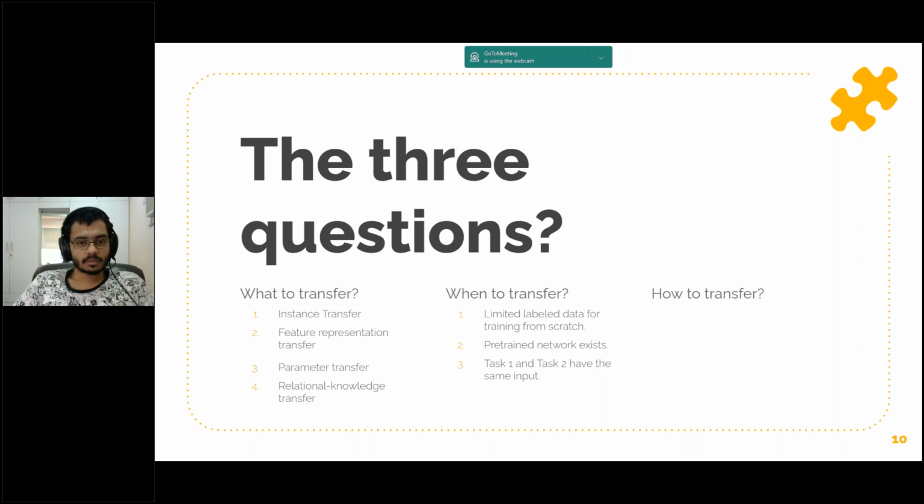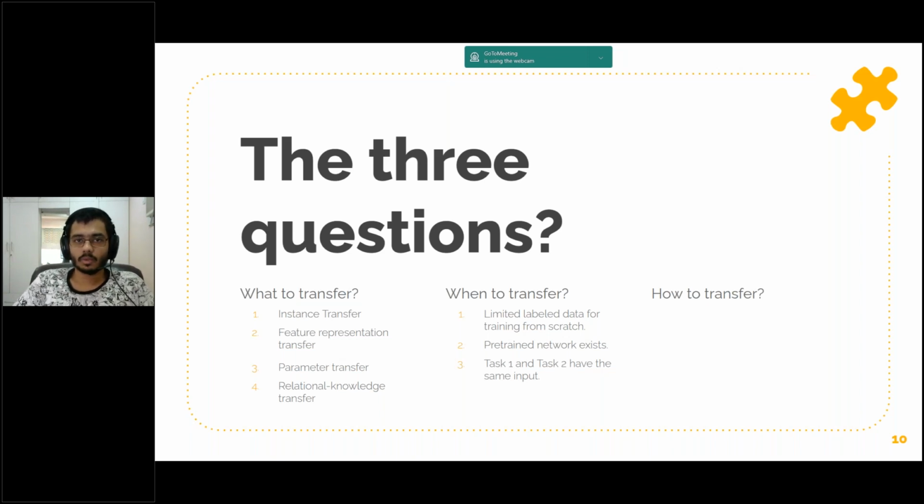What is a parameter transfer? This approach works on the assumption that the models for the related task share some parameters or prior distribution of hyperparameters. What is a relational knowledge transfer? Unlike the preceding three approaches, relational knowledge transfer attempts to handle data where each data point has a relationship with other data points. For instance, social network data utilizes relational knowledge transfer techniques. So this is what constitutes the what to transfer question.